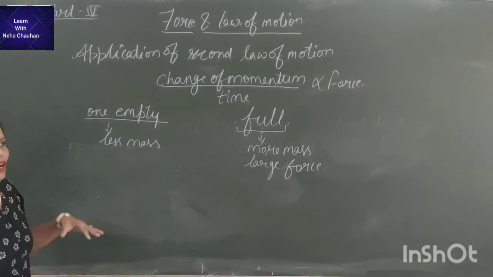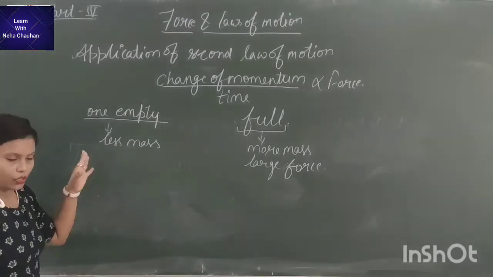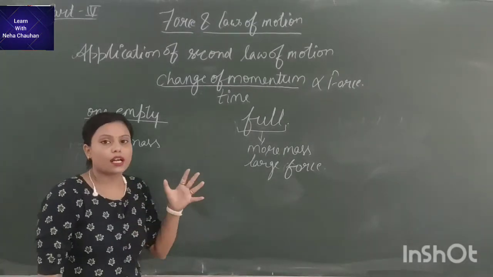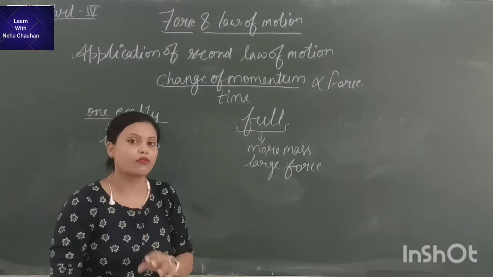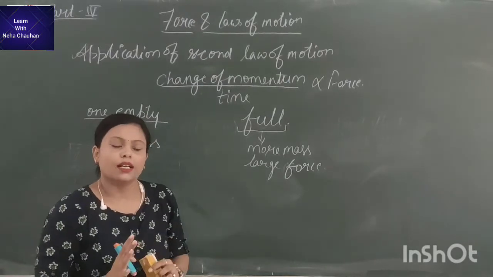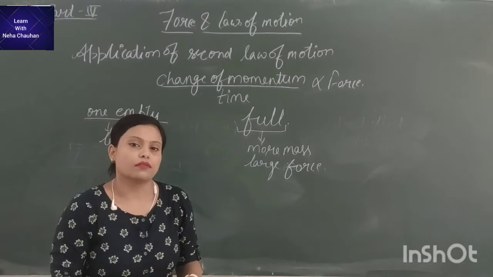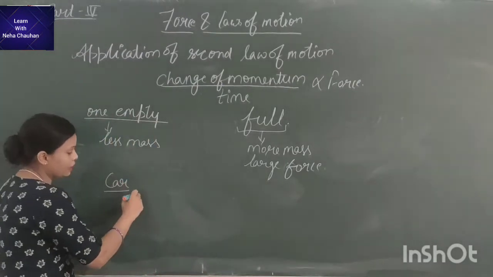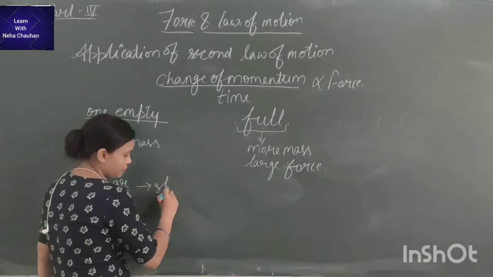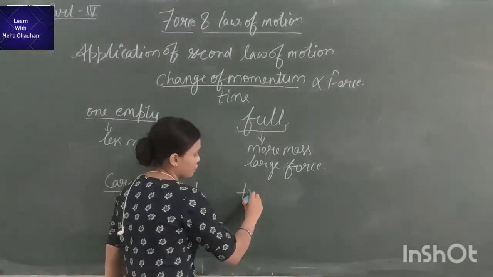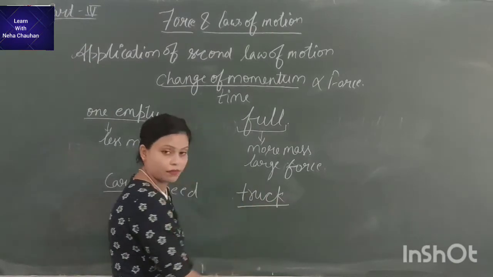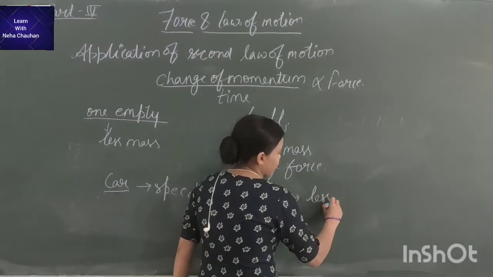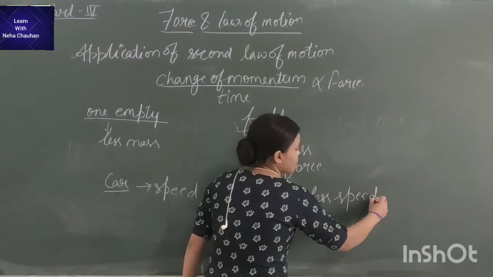Now we are taking the example of velocity. Suppose you are pushing a car and a truck with the same force. What you observe is that the car will attain greater speed, but the truck will not move or will have less speed or less velocity.